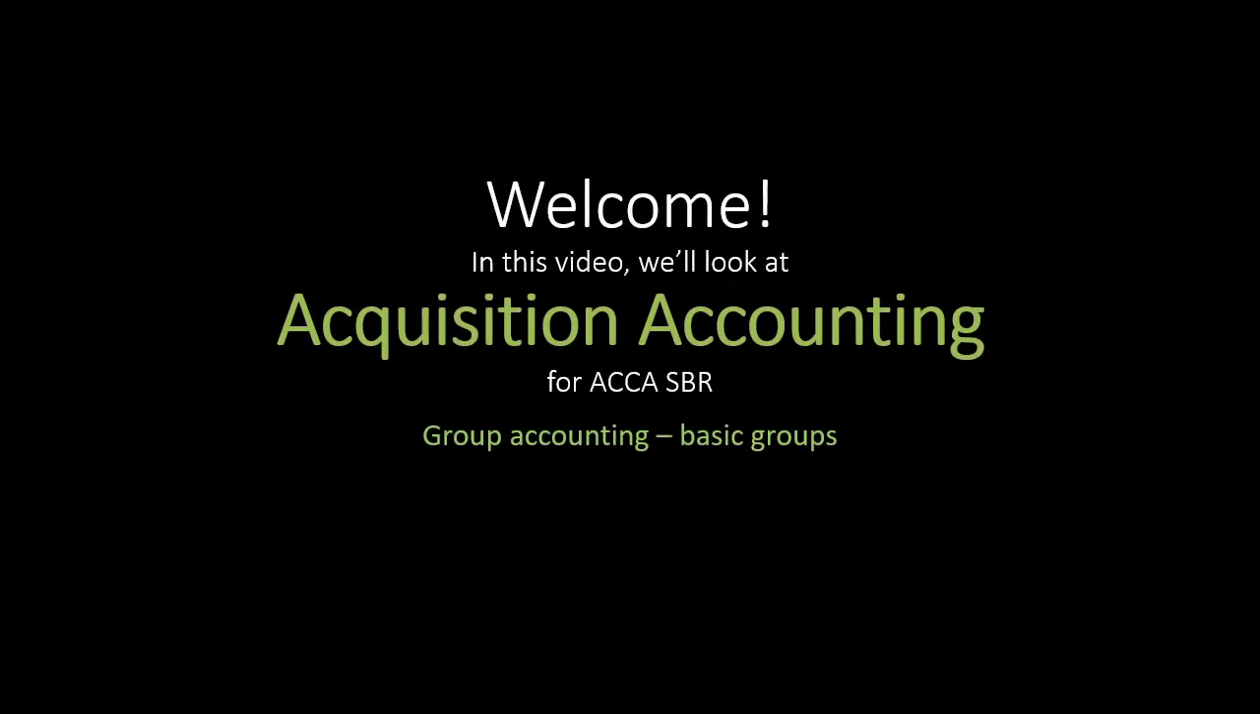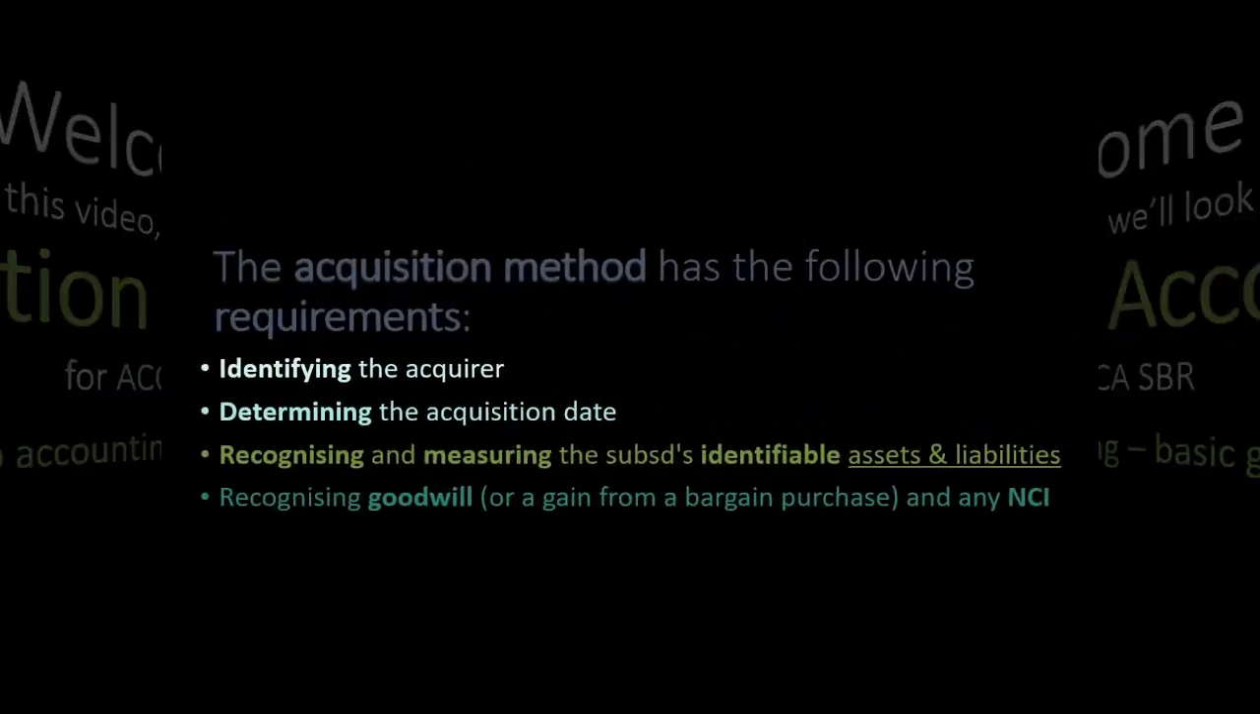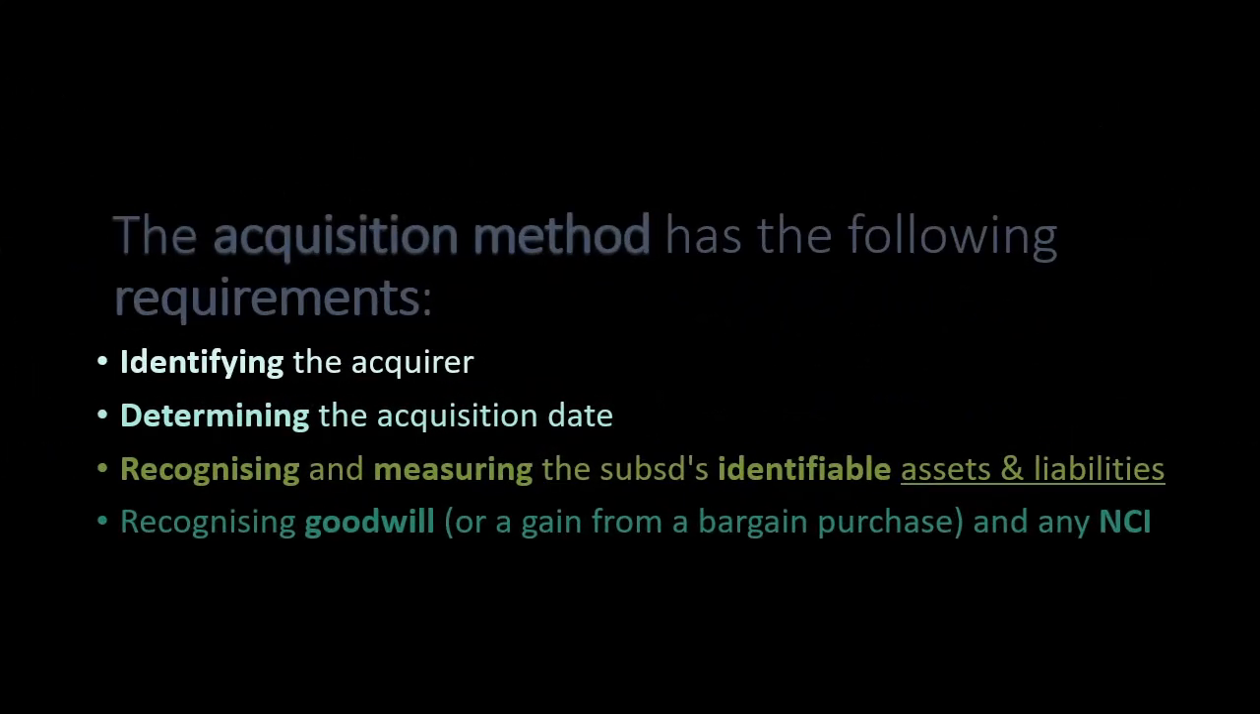Hello, welcome. In this video, we will look at acquisition accounting for ACCA SBR group accounting, basic groups. The acquisition accounting has the following four requirements, which include identifying the acquirer, determining the acquisition date, recognizing and measuring the subsidiary's identifiable net assets, and recognizing goodwill and NCI.